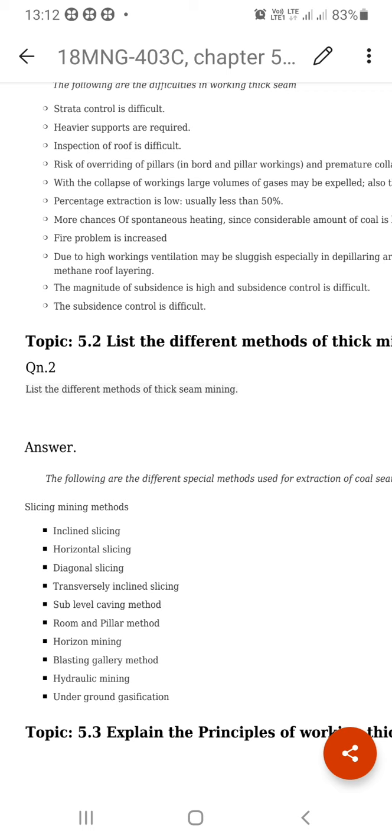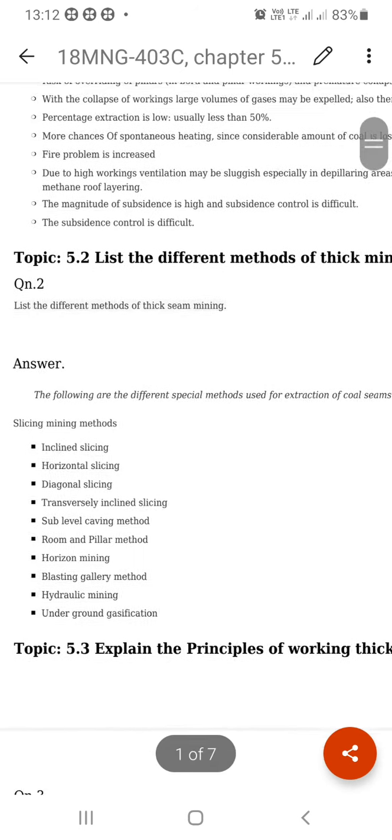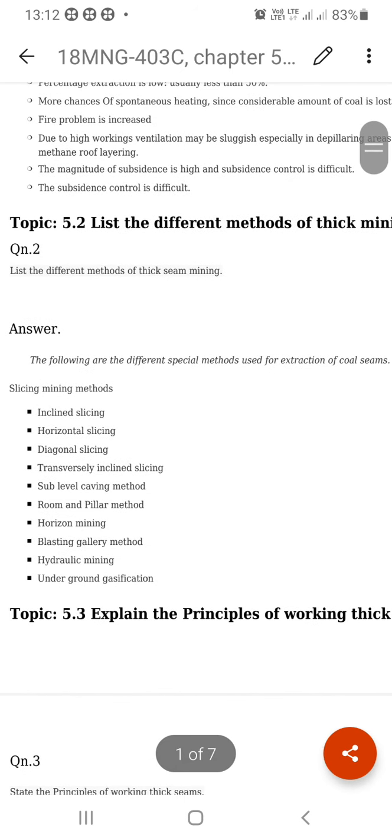When thick seam mining is there, a number of slices are worked out, and a large amount of coal is removed. The surface is very much destabilized and gets lowered, and this is called the subsidence. When thick seam mining is going on, the magnitude of the subsidence is very much more, and controlling it is very much difficult.